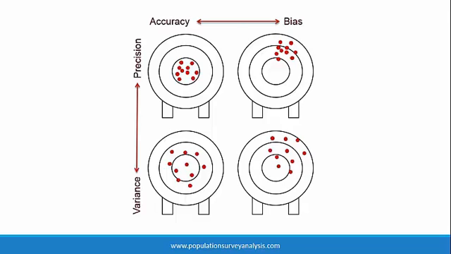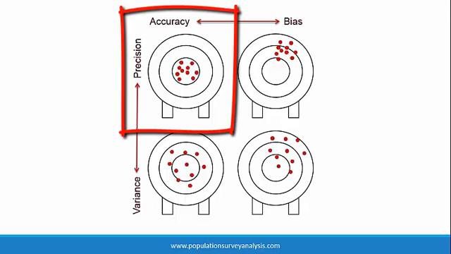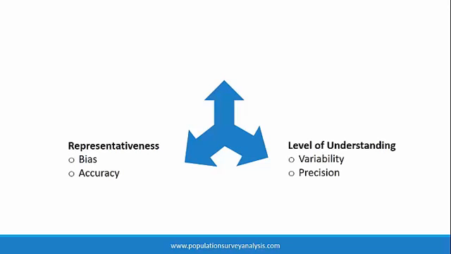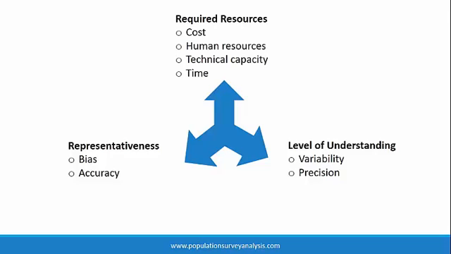So shouldn't we always aim for unbiased, low variance estimates? There are 3 factors that we consider when designing a sample survey. First, the amount of bias that we are willing to accept. Second, the amount of variability that we are willing to accept. And third, the resources required to achieve the target accuracy and precision. Generally, to achieve more accuracy and precision, we need a larger sample and additional people, time, and technical capacity. During survey planning, statisticians and project managers must negotiate a sample design and a sample size that satisfies resource availability.